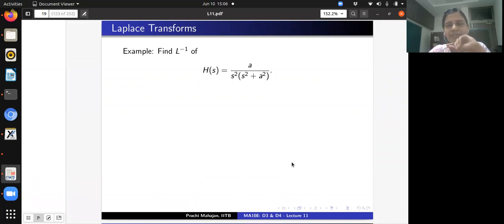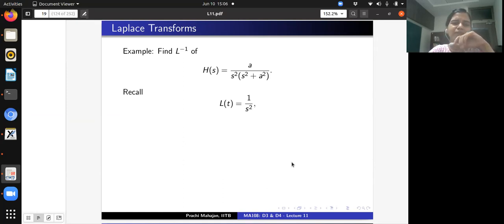Given this function a by s squared plus a squared, we need to find a function little f such that the Laplace transform of little f is this given function. This is exactly what somebody was suggesting, but that was using partial fraction decomposition. Now I'm going to write the function h as a product of the Laplace transforms of two distinct functions. I remember that we have computed this, right?